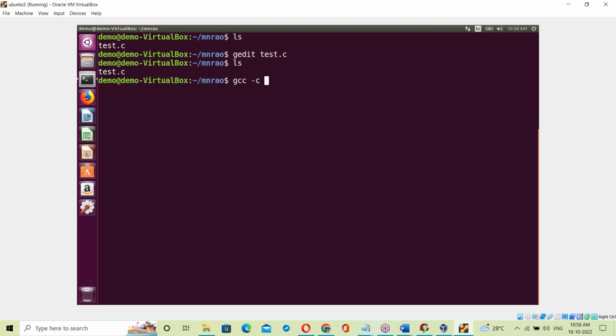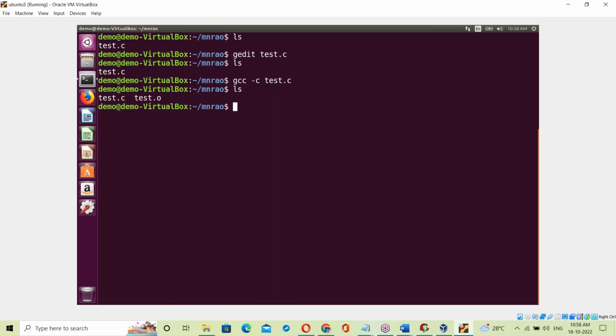Now here, ls. Then gcc -c test.c. You can write gcc or cc, either one; gcc is not necessary. cc is the old compiler, and gcc is the new compiler. Hyphen c means only compilation. So test.c, the C program, is compiling. Compiled with no error.